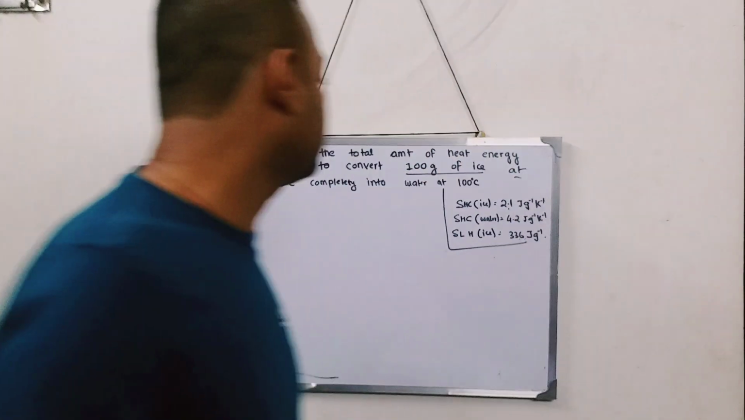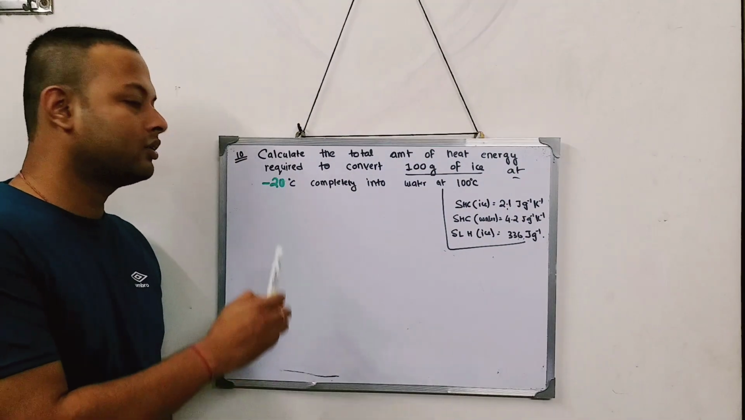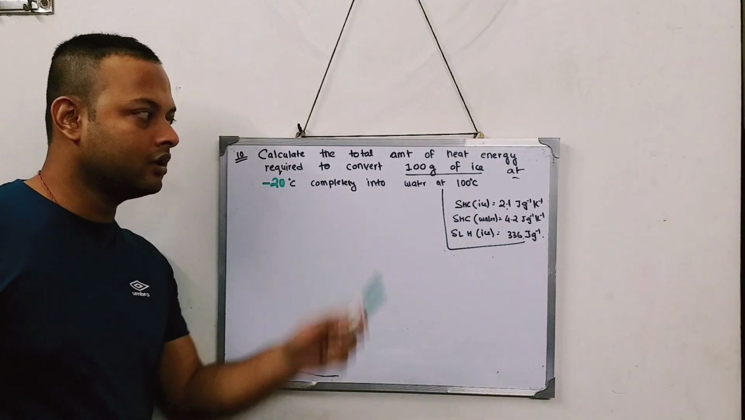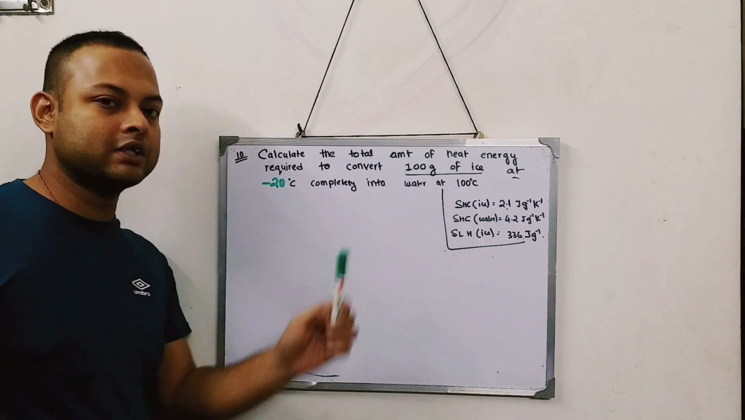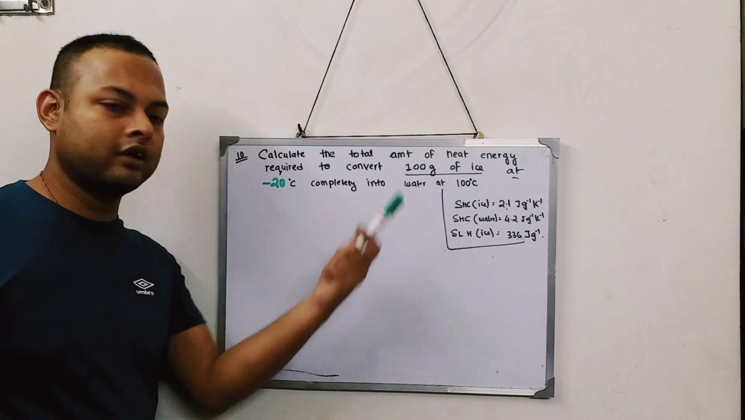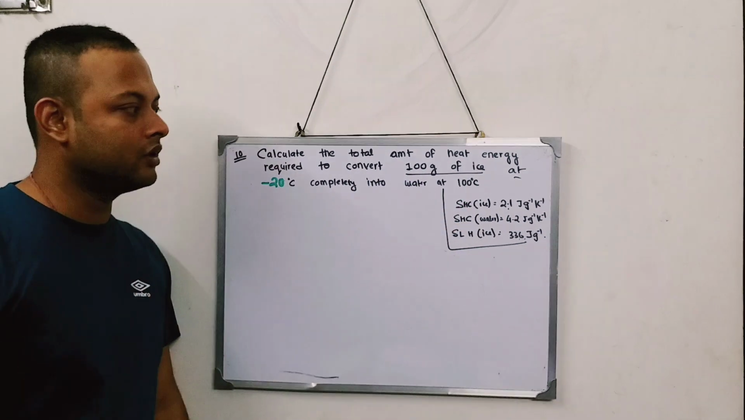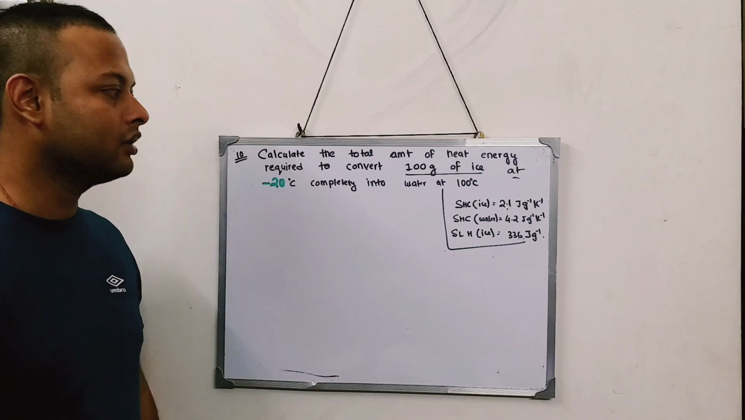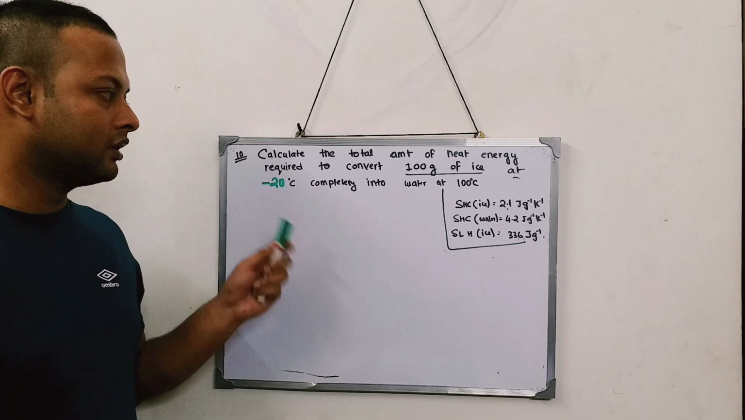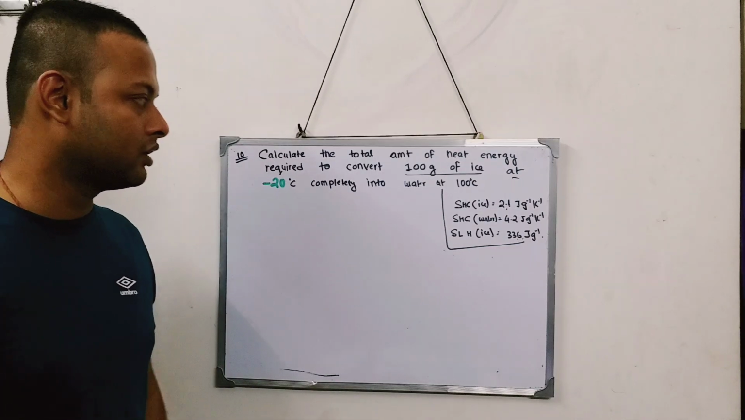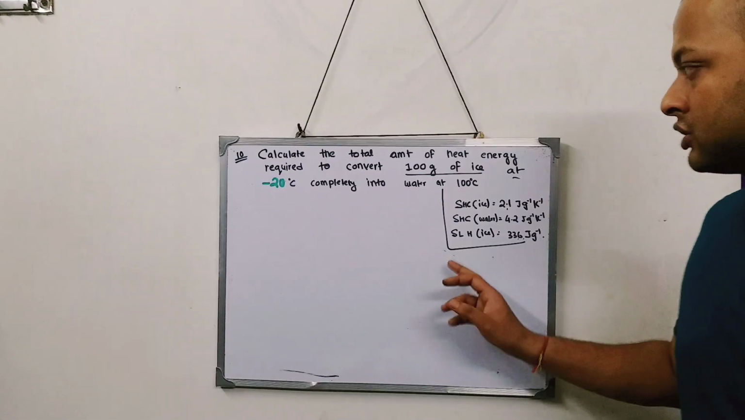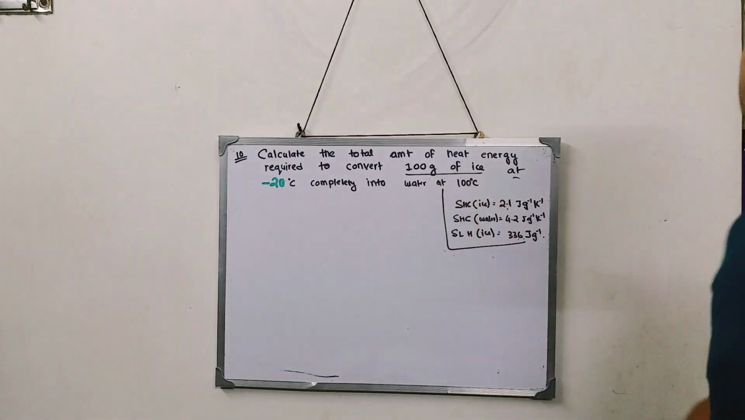Your homework is to solve the same sum. Just take it, instead of minus 10, take it from minus 20. Other values remain the same. So from minus 20, it is going to 100 degrees, and 100 gram. So what will be the answer in this scenario? Solve it and give me the answer in the comment section. And you can also send the whole problem solving on WhatsApp. You can take a screenshot.